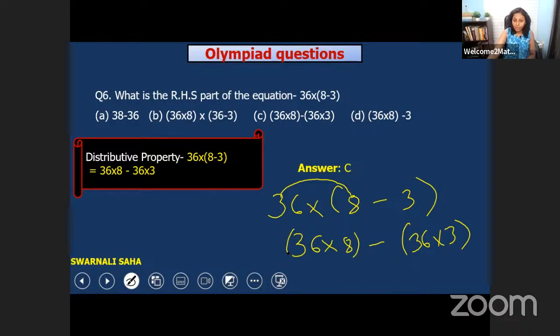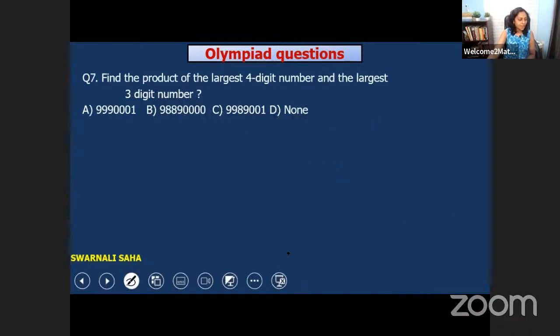So let's solve one more question. Now try to solve this question. Here our question is such a big question. Find the product of the largest 4-digit number and the largest 3-digit number. So largest 4-digit number means 9999 into largest 3-digit number is 999. Okay, we have to do this multiplication. Can you solve this question?